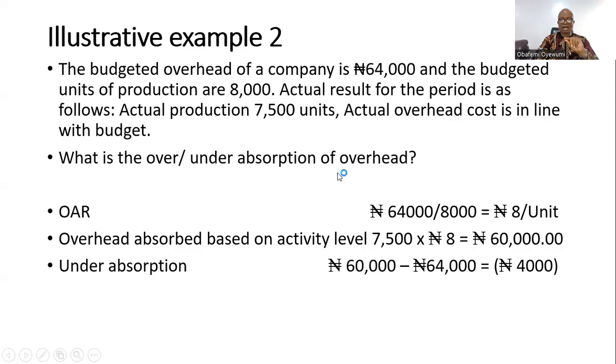Now, the actual activity level was 75. So multiply 75 by 8, and you have 60,000. Here we have under absorption, because this is the figure you have absorbed into the system, whereas you have budgeted 64,000 naira. So here we're talking about an under absorption of 4,000 naira.